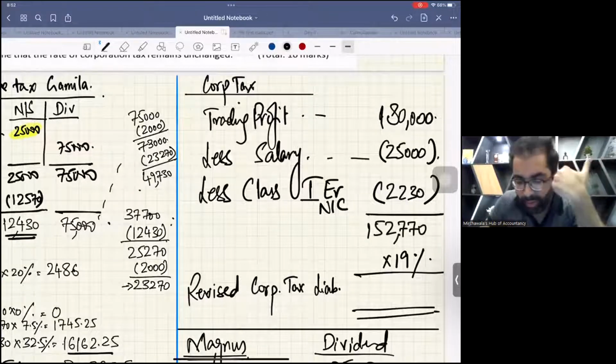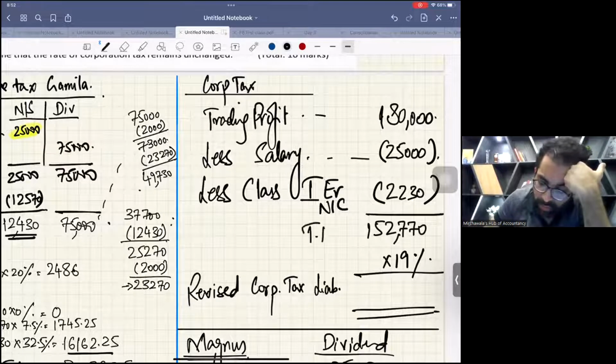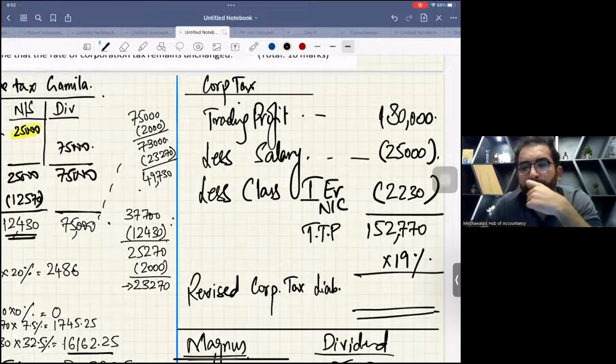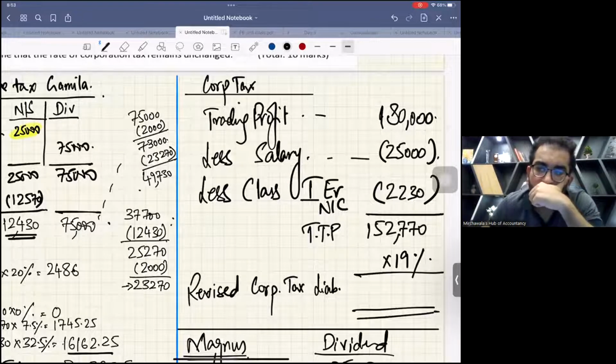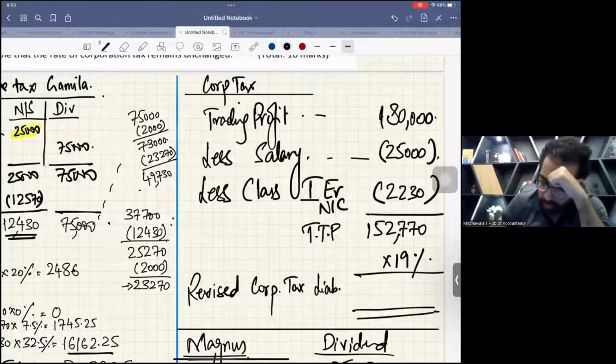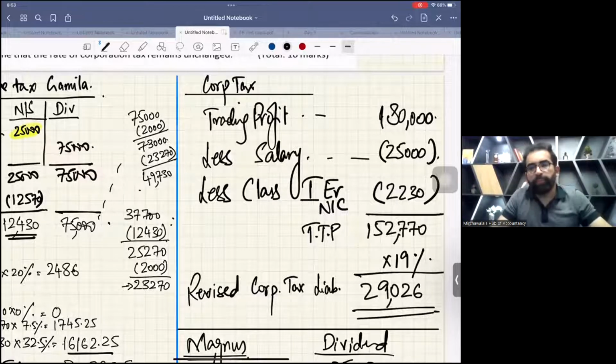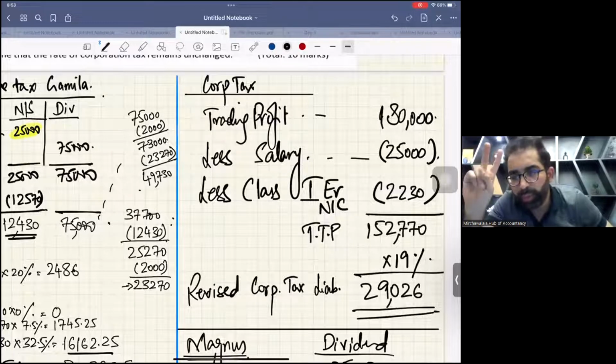Okay, and this is the TTP. For companies, the tax rate is 19%. Quickly apply it. 29,026. Okay, 29,026.